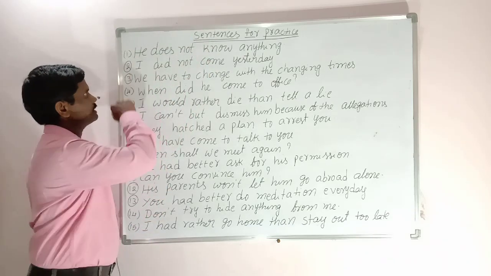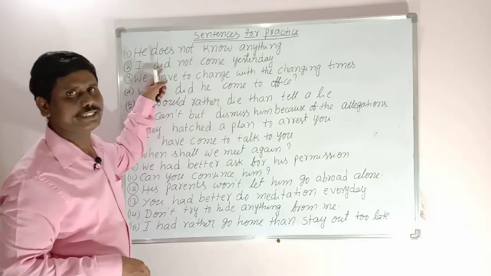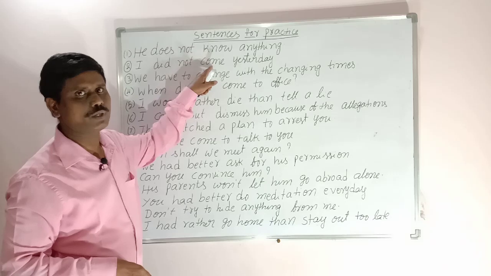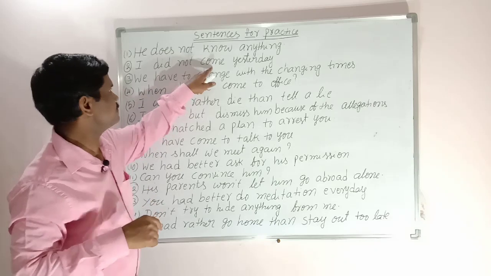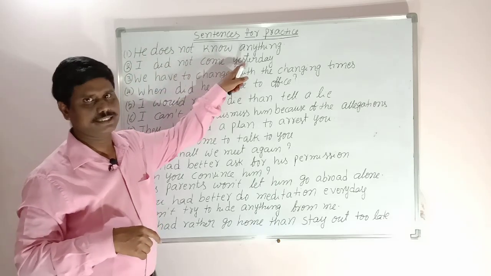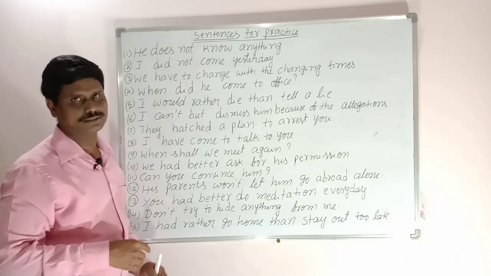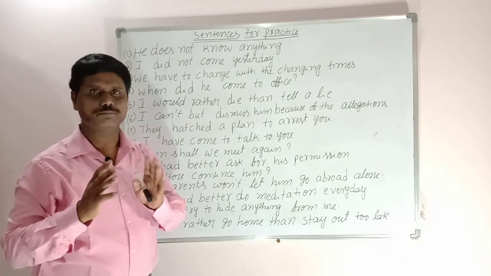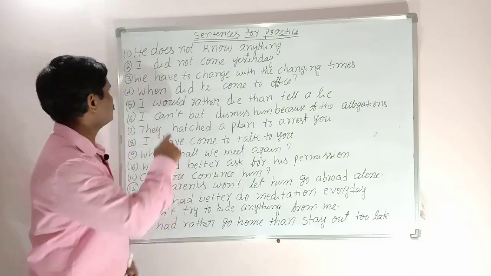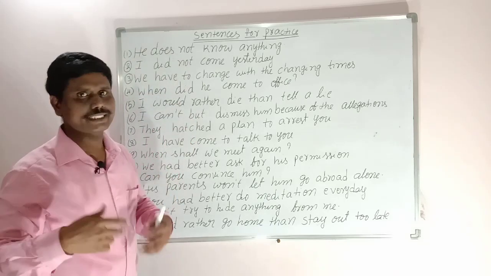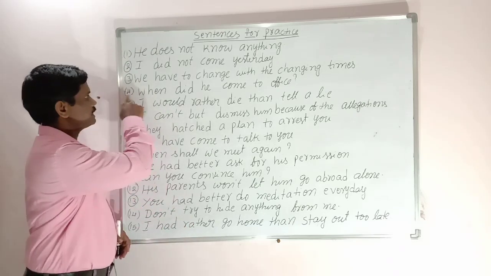Now let us see the second sentence. I did not come yesterday. I did not, did. After did we use verb 1. "I did not came" is wrong. The correct answer is I did not come yesterday. Third sentence. We have to change with the changing times. We use this with all people. Time changes, so we too have to change. We have to change with the changing times. The next sentence.